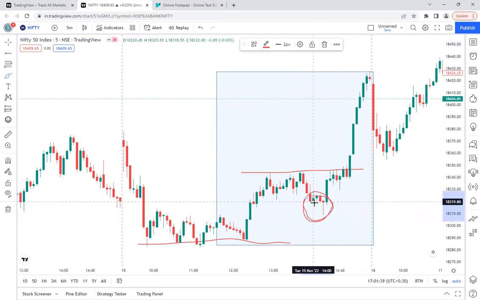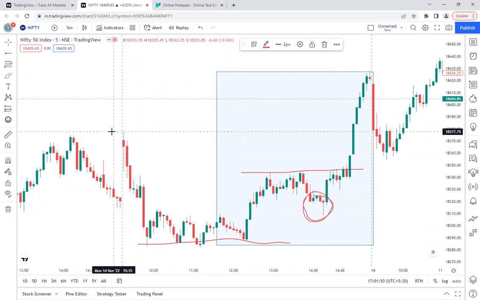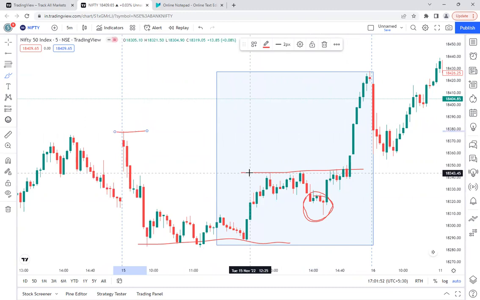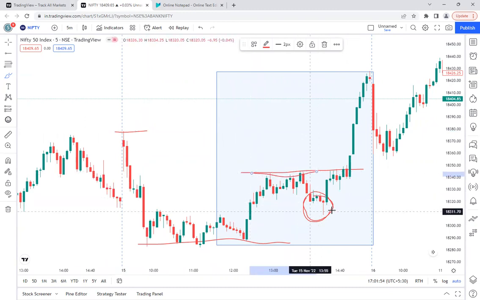These sellers mostly will be intraday sellers only, not positional. For that particular day, they will be expecting that it has already fallen from the high of the day and is again making a lower high here. So there is a chance that it may come down to the support it has taken during the day.